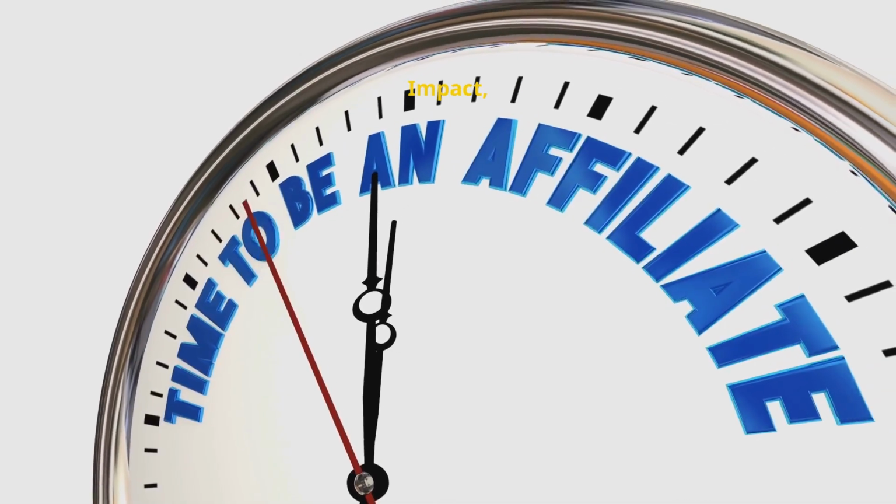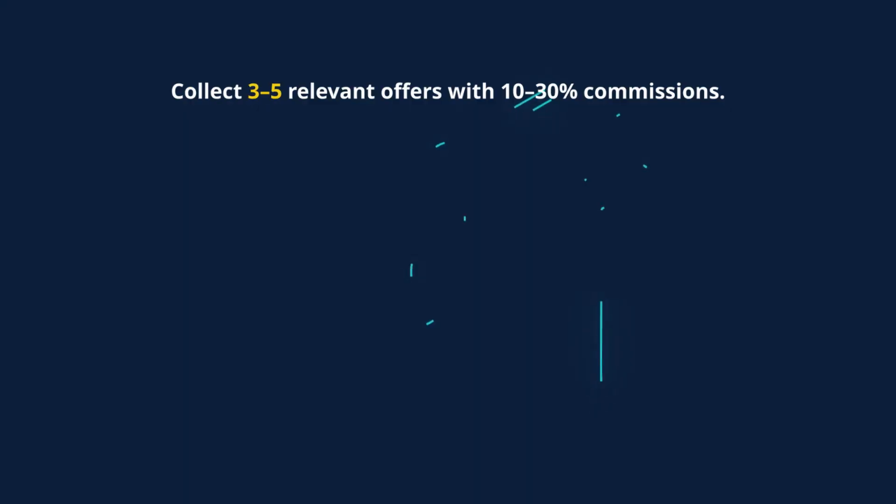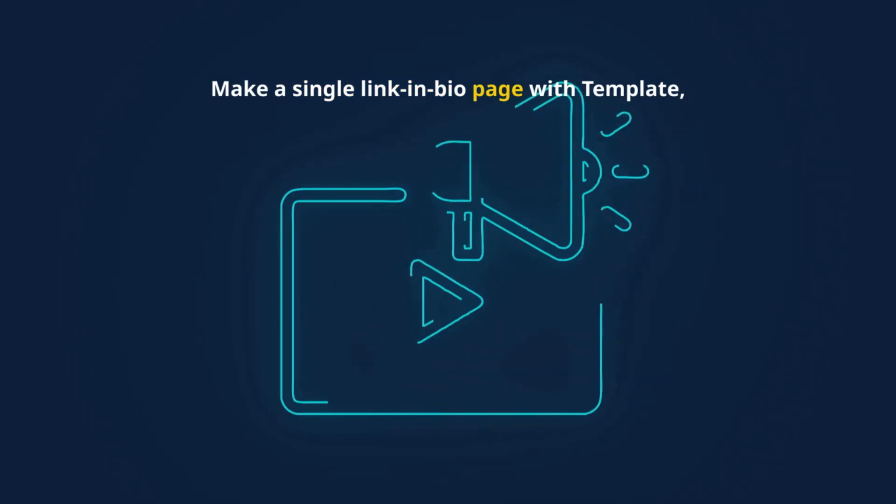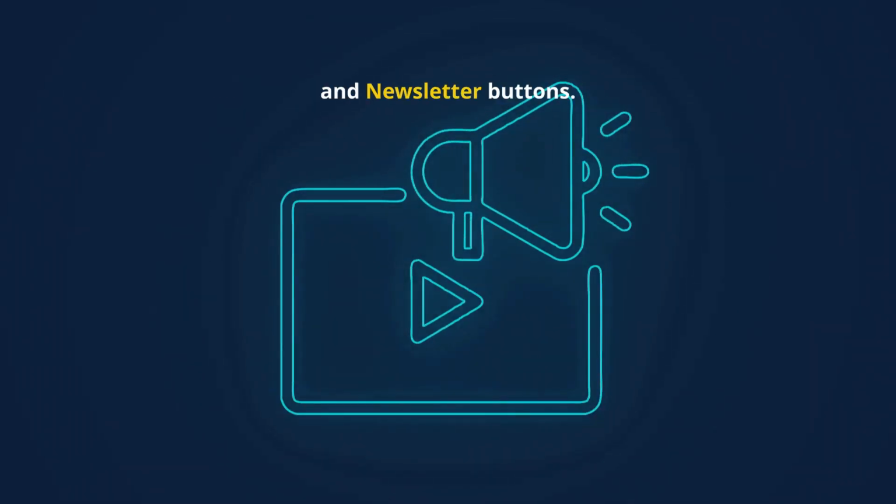Step 3. Build your affiliate backbone. Join PartnerStack, Impact, and Amazon Associates. Collect 3-5 relevant offers with 10 to 30% commissions. Make a single link-in-bio page with template, top tools, and newsletter buttons.